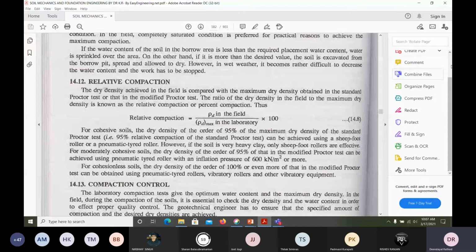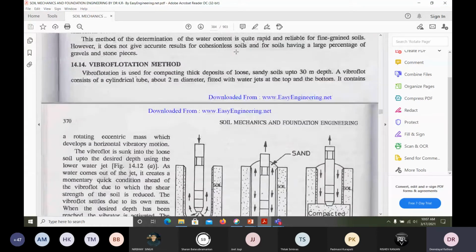So in the laboratory, you can do this compaction test. With that I'll stop today. Maybe in the next class, because I want to spend two classes on compaction, I'll cover field density: generally, what methods we can use to compact the soil in the field. Laboratory methods we have already seen. Relative compaction, how you can find out, these are simple things you can read.